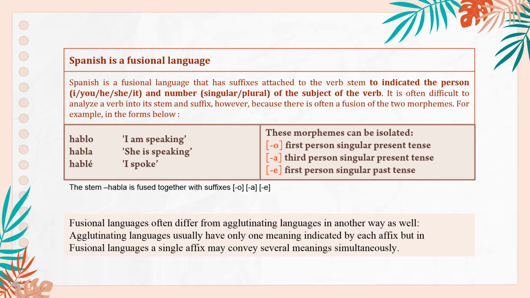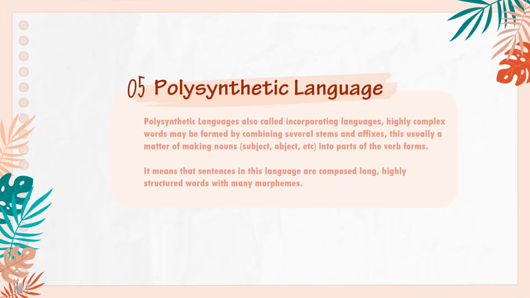Fusional languages often differ from agglutinating languages in another way as well. Agglutinating languages usually have only one meaning indicated by each affix, but in fusional languages, a single affix might convey several meanings simultaneously. The next is polysynthetic language. Polysynthetic language, also called incorporating language.